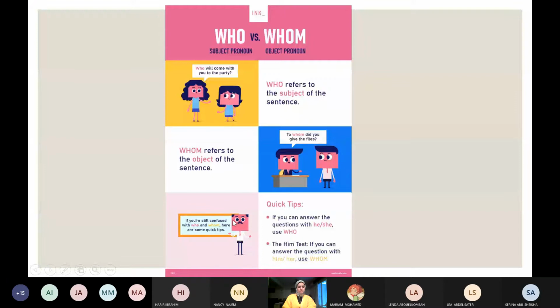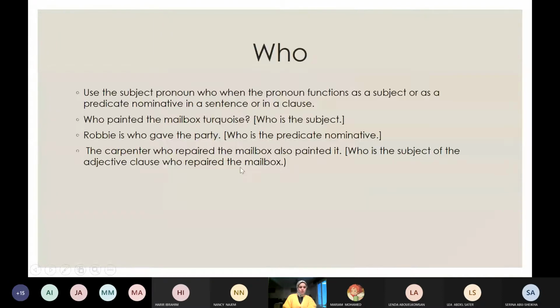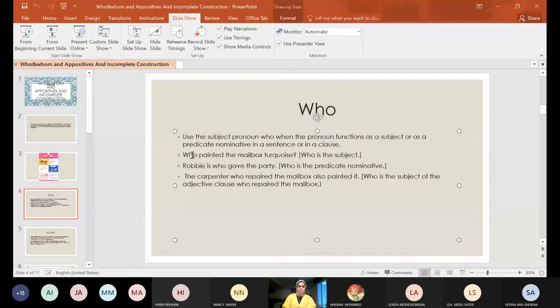Okay, if you are still confused with who and whom, here are some quick tips. If you can answer the question with he or she, use who. If you can answer it with him or her, use whom. Who, subject pronoun, when it comes as a subject. Here: who painted the mailbox? Who painted? It took the verb painted, so it works as a subject. Who is a subject here.